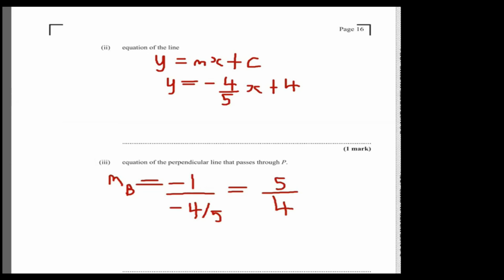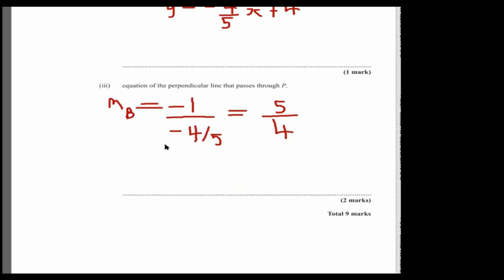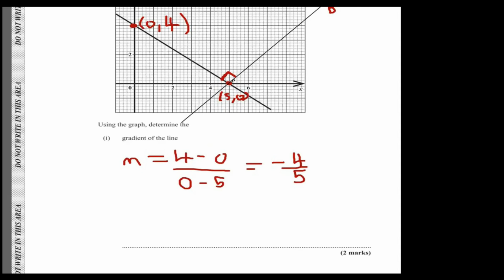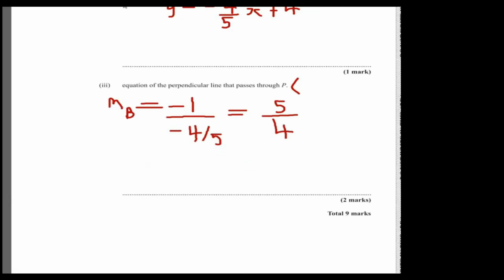Now that you have the gradient of the line, we know y is equal to mx plus c. But there's a formula to use, since it passes through the point P. Remember, the point P is 5, 0.